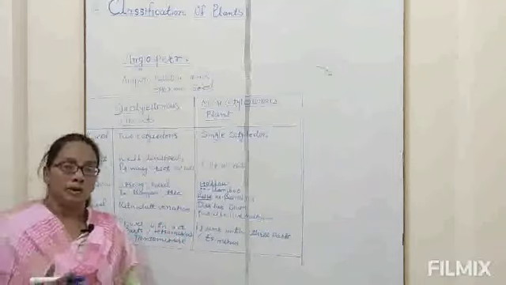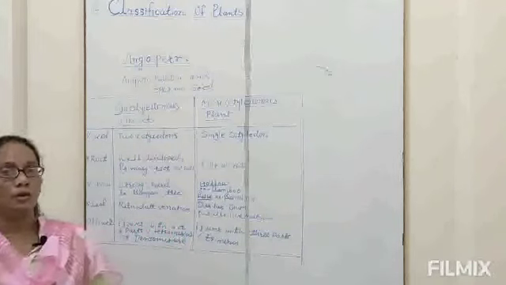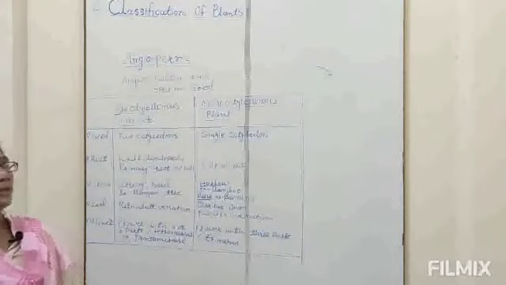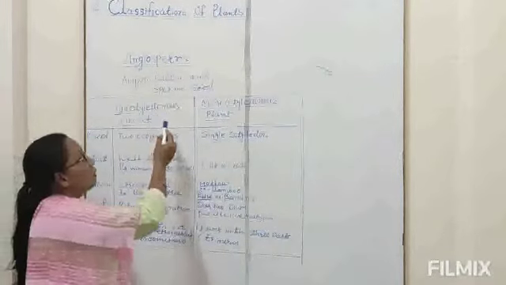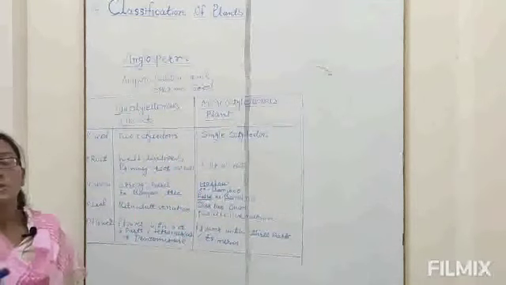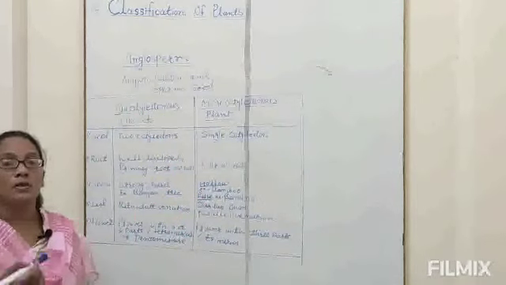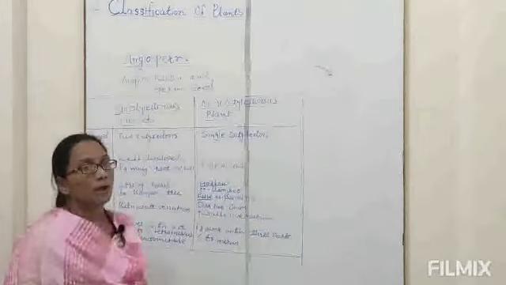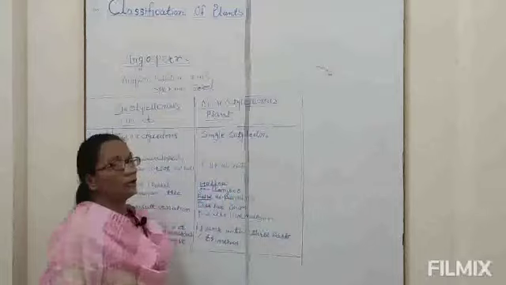Depending on that, angiosperms divide into two main categories, dicotyledonous and monocotyledonous. The plants which bear dicotyledonous or monocotyledonous seeds are called dicotyledonous plants or monocotyledonous plants.